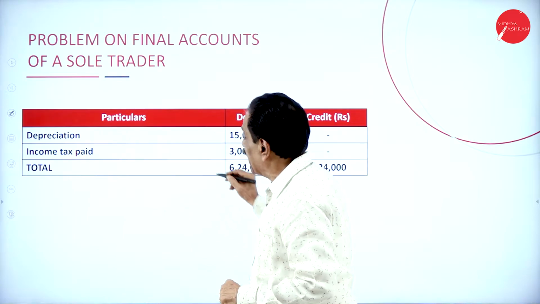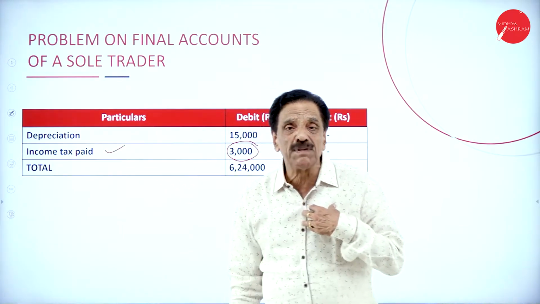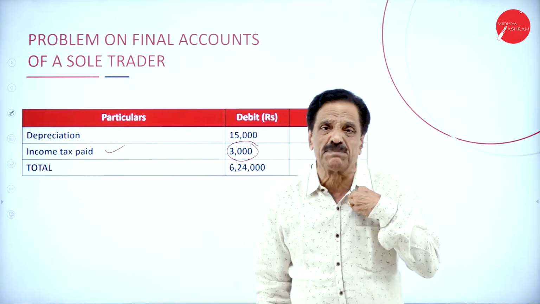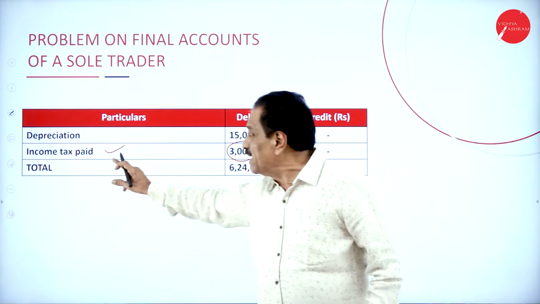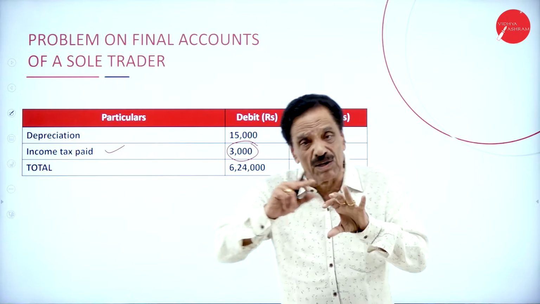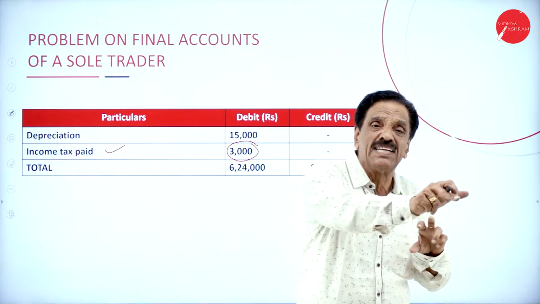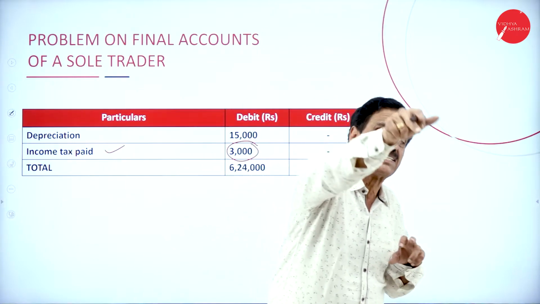Then income tax paid. This is purely personal. If I am the owner, I am paying my own income tax. If you pay for the business, it is called sales tax. Income tax is purely personal tax. There are two types of taxes. One is called direct tax, another is called indirect tax. Direct tax is the income tax. Indirect tax is the sales tax.